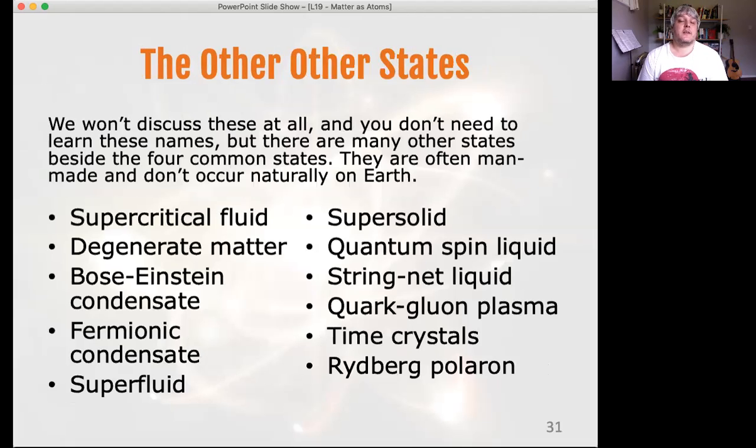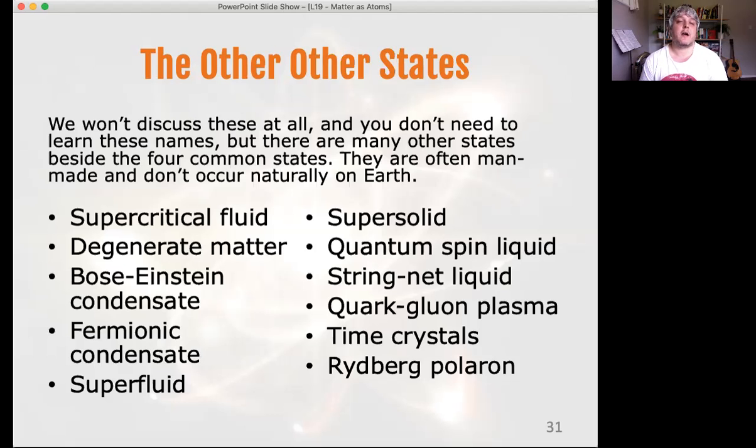We're not going to discuss any of the other states beyond plasma, but there are many others. Solid, liquid, gas, and plasma are by far the most common, but the other states do exist, and here are some of them. Supercritical fluid, degenerate matter, Bose-Einstein condensate, fermionic condensate, superfluid, supersolid, quantum spin liquid, string-net liquid, quark-gluon plasma, time crystals, which aren't as exciting as they sound, I'm afraid, and Rydberg polaron.